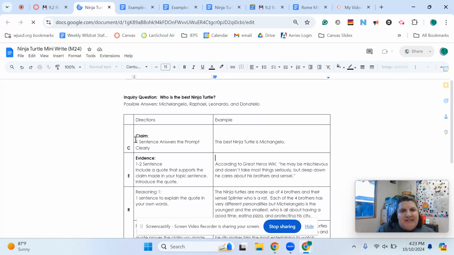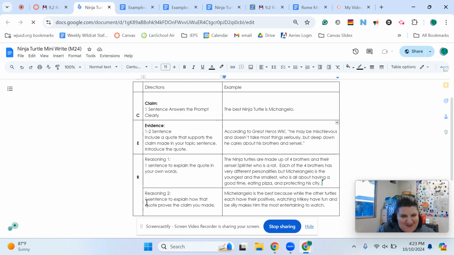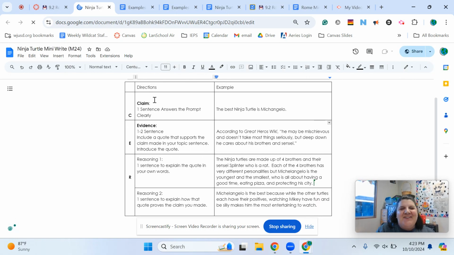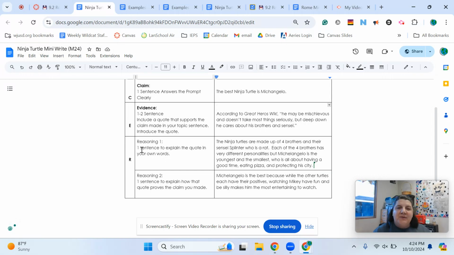So when you're doing claim evidence reasoning, it breaks down as claim, evidence, and reasoning. In your claim, you're answering the prompt. So in this case, the question is, who is the best Ninja Turtle? Evidence is where you prove that. You provide hopefully a quote from a text that supports the claim that you made. And then in your reasoning sentences, you are explaining the reason that that evidence supports your claim.